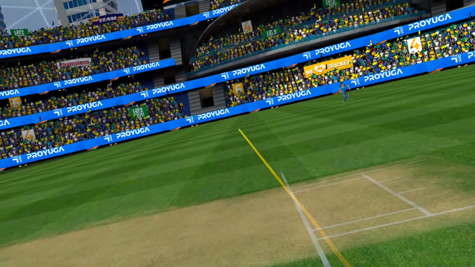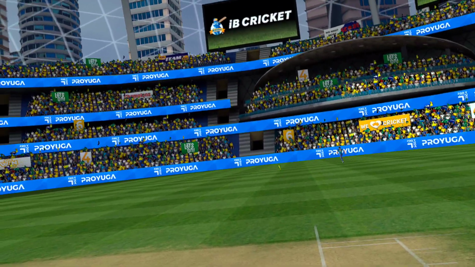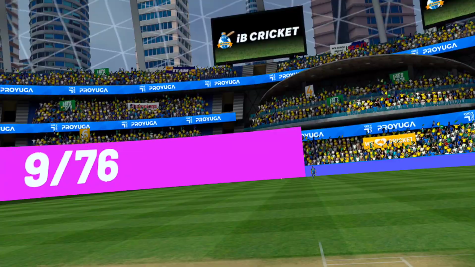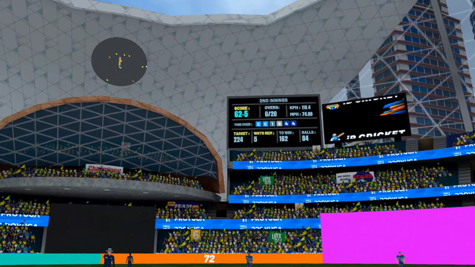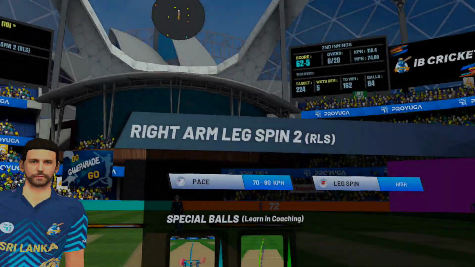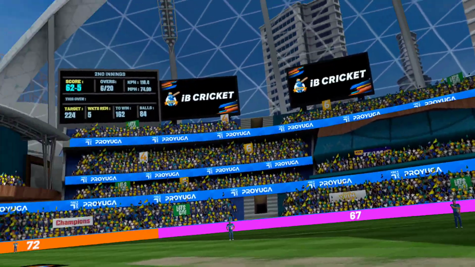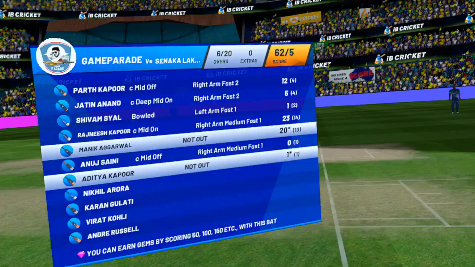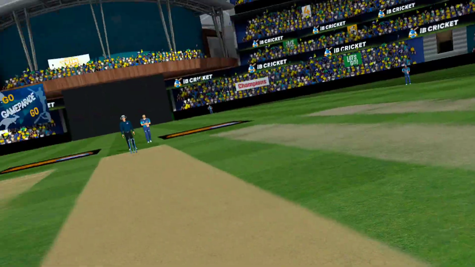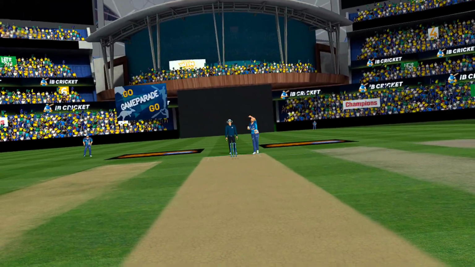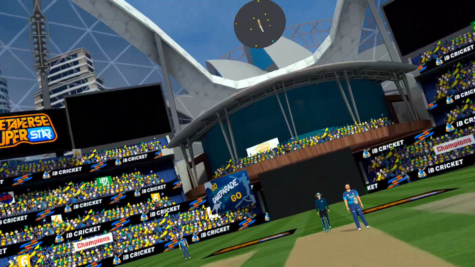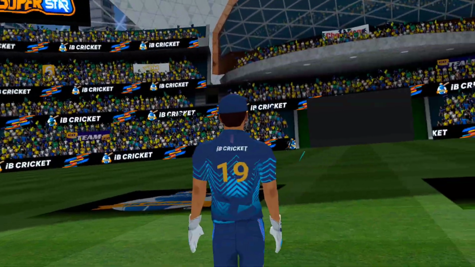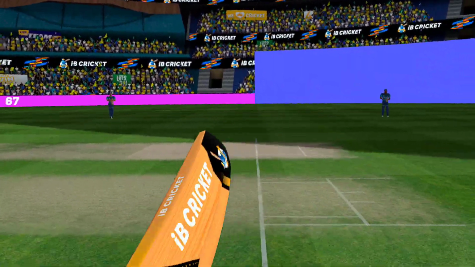Swings hard, but gets a bottom edge. That will be another boundary. Pressure is mounting on the batsman. Power play 2 can have 4 fielders outside the 30-yard circle. Goes for a mighty heave, but it's just an edge. It's crucial for batsmen to preserve wickets now.